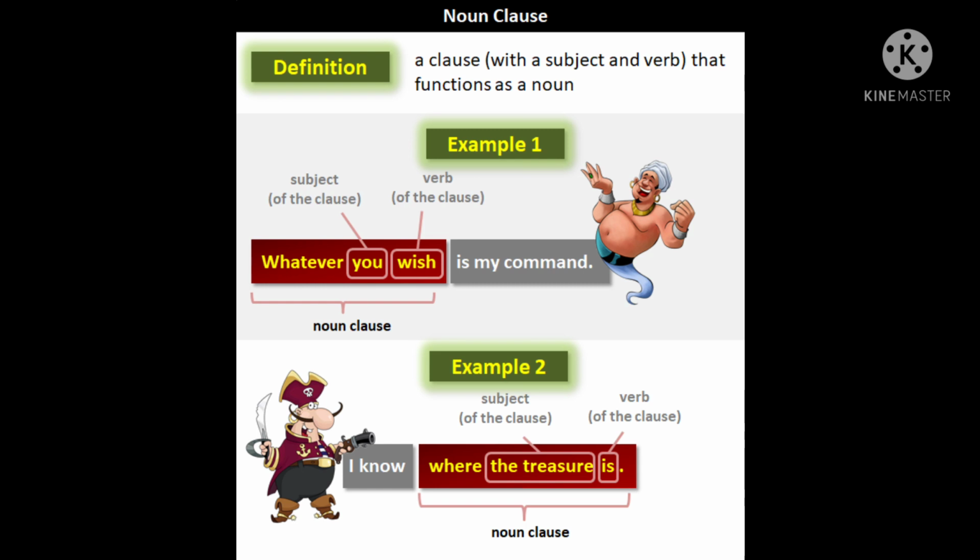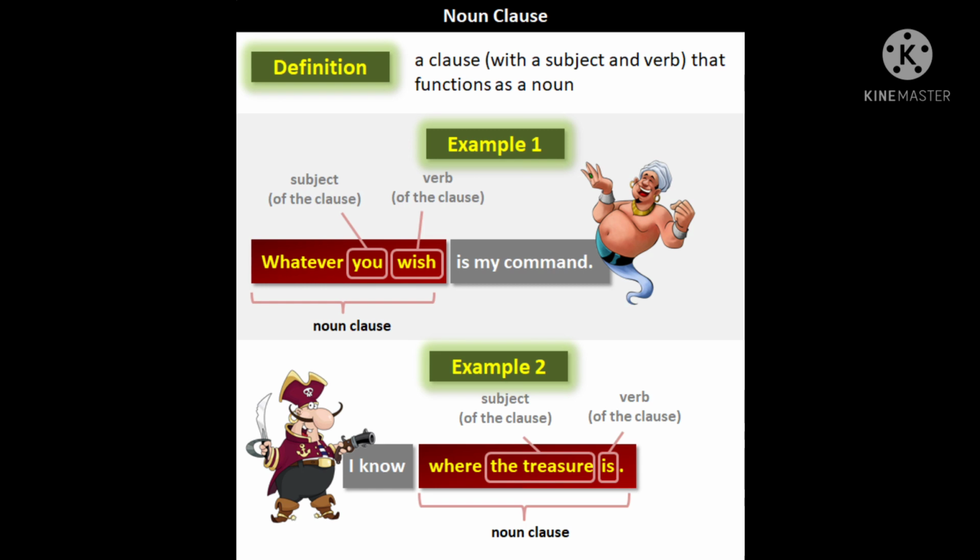Look at the example. Whatever you wish is my command. In the sentence, we don't have a proper noun. Here, the word you is the subject which acts as a noun. So, what is the verb in the sentence? Wish is the verb. So, whatever you wish, which means subject along with the verb, is known as a noun clause. Here, this acts as a noun.